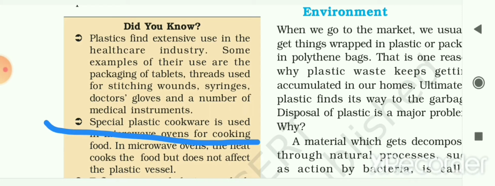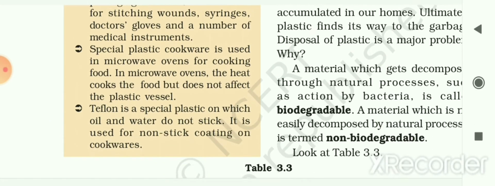For example, for the packaging of tablets. While stitching wounds, doctors use threads which are made of plastic. Syringes are also made of plastic, as are the doctor's gloves and many other medical instruments.